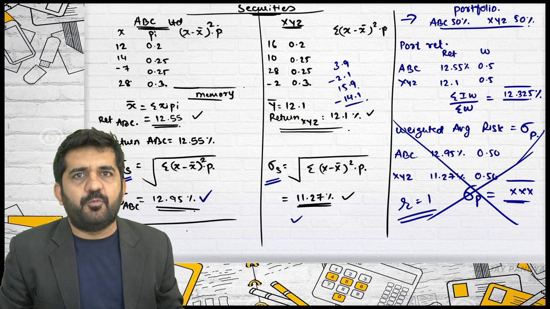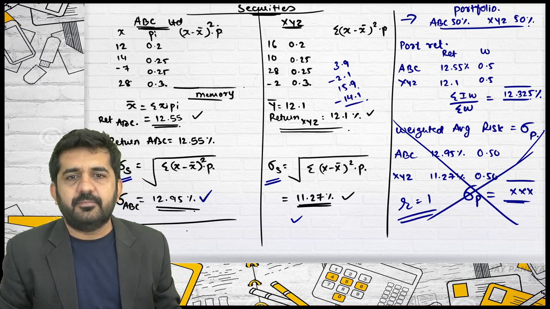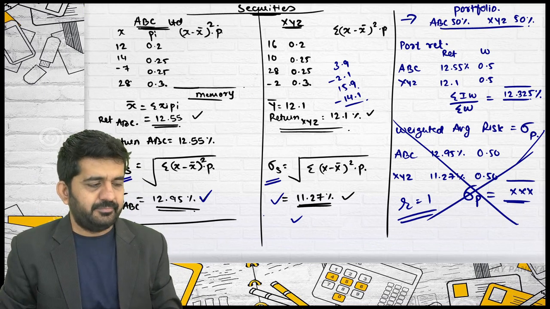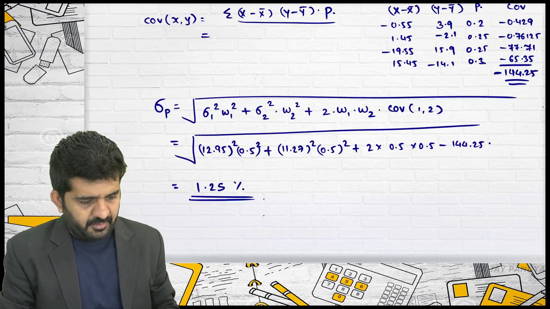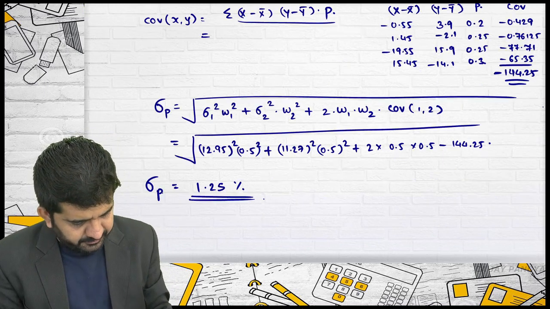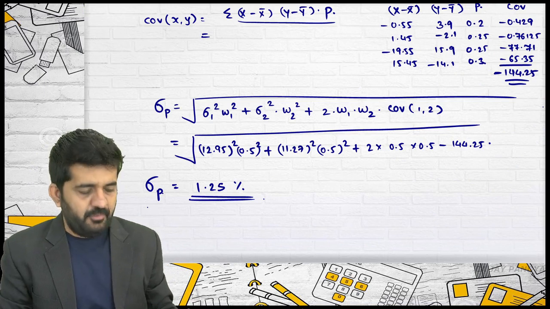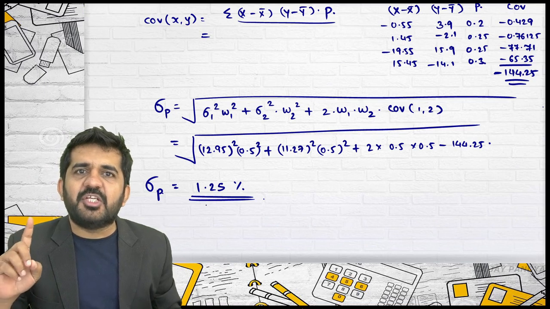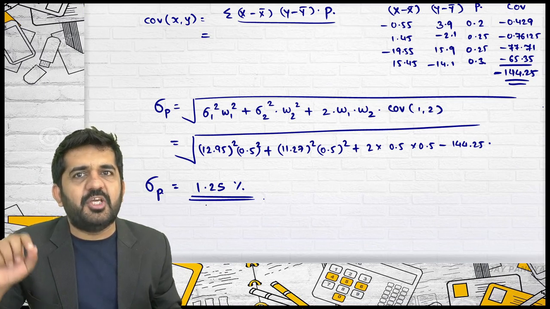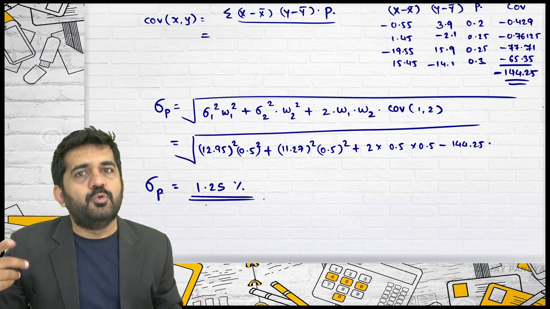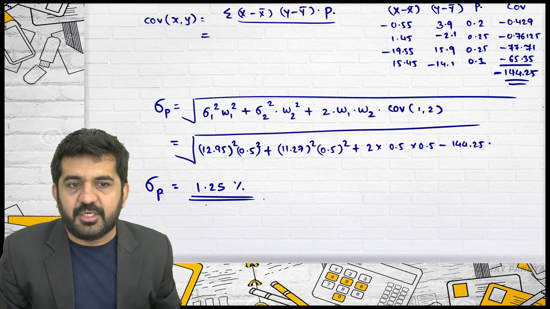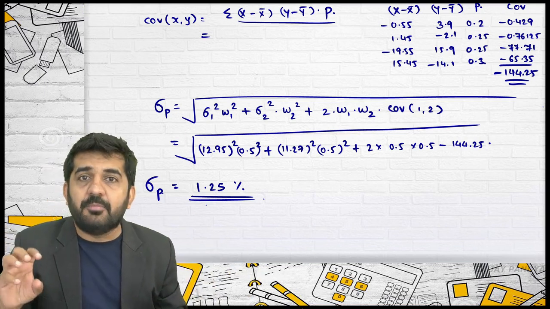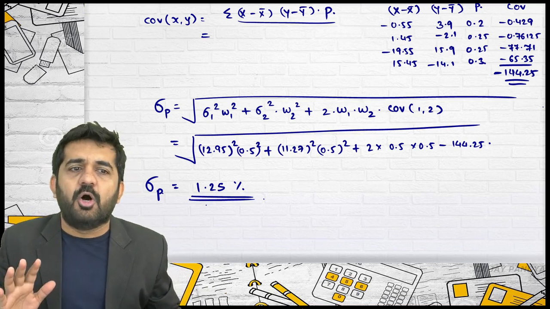Is it the standard deviation of the portfolio or of the security? It is the standard deviation of the security. This 11.27 is also the standard deviation of a security, and this 1.25 is the standard deviation of the portfolio. When you find the standard deviation of a security, you are finding it for one variable, and you can use a statistical formula for that. The portfolio-related formula, risk reduction through diversification, Markowitz, comes into the picture only when you are talking about portfolio.